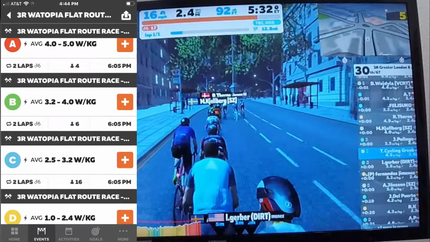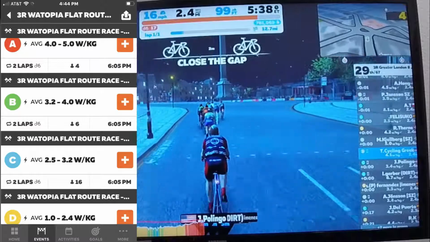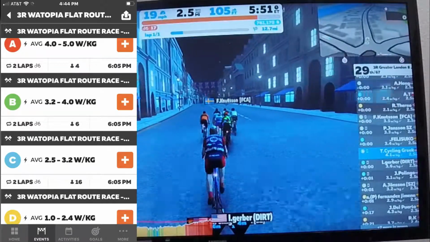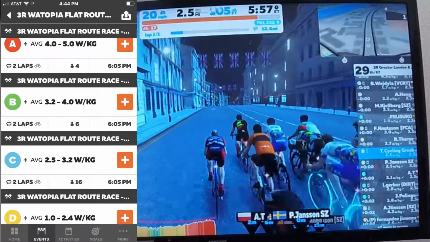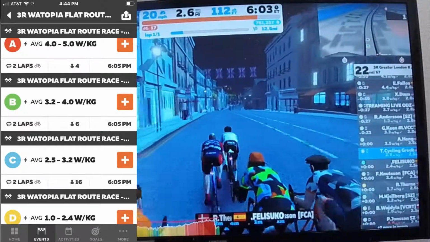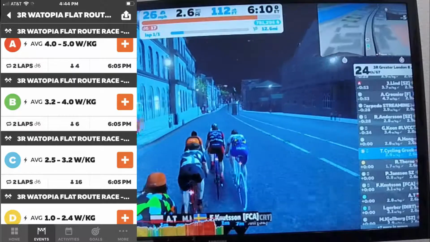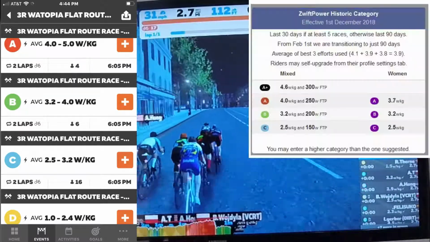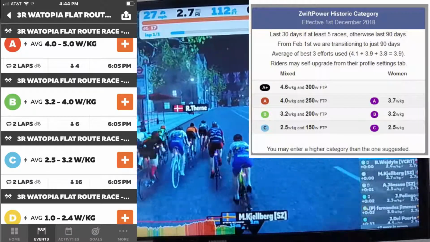Now, if you go and sign up on Zwiftpower.com, that enforces the categorizations. The results that you get on your races will still appear on Zwift, but on Zwiftpower.com they keep track of their own results and will disqualify you from races if you do not meet their criteria. So let's take a look at Zwiftpower.com and how they do things.